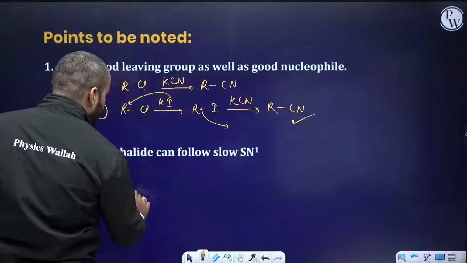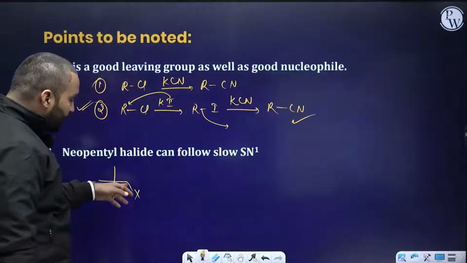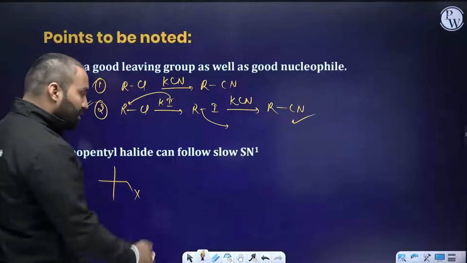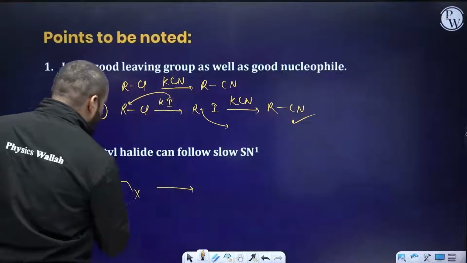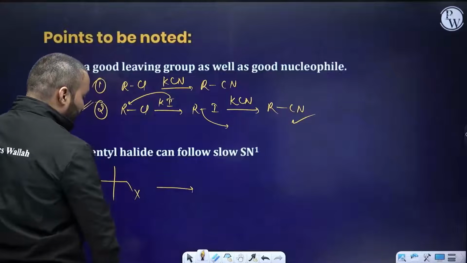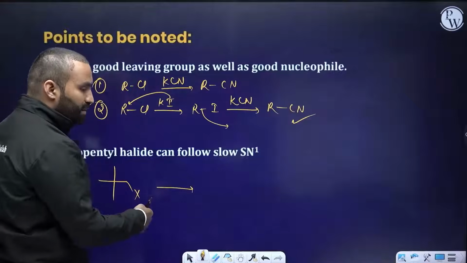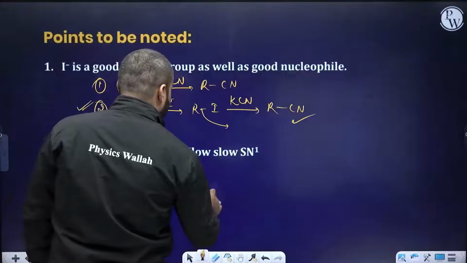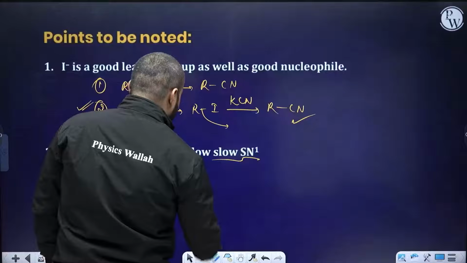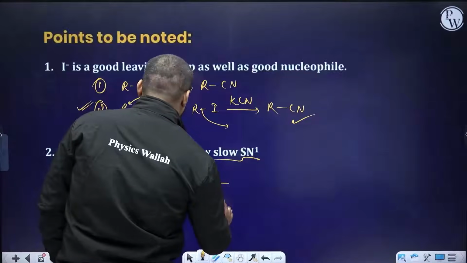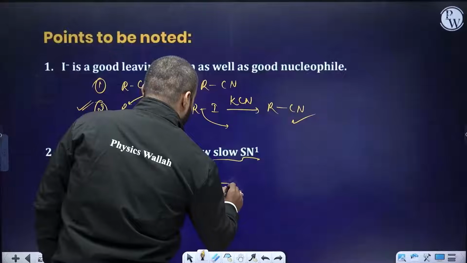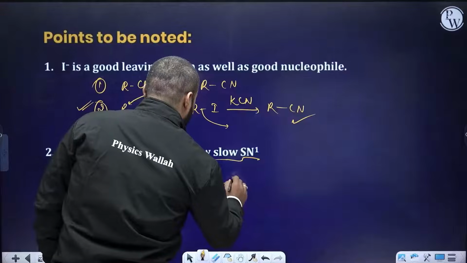The neopentyl halide also will show this. Neopentyl halide is this compound, that's X here. Although it looks like a primary alkyl halide should be favoring SN2 reaction, due to the hindrance of the R group, the SN2 reaction becomes very sluggish, and also SN1 reaction shows slow nature. You can obtain a positive charge here because this halogen is just lost. You will obtain CH2 with a positive charge.